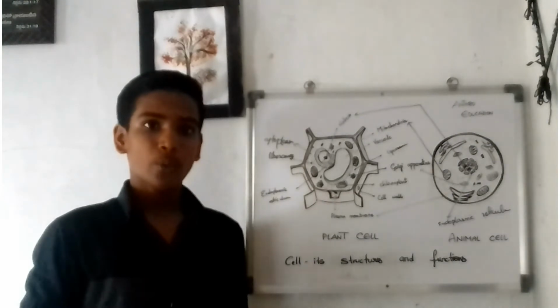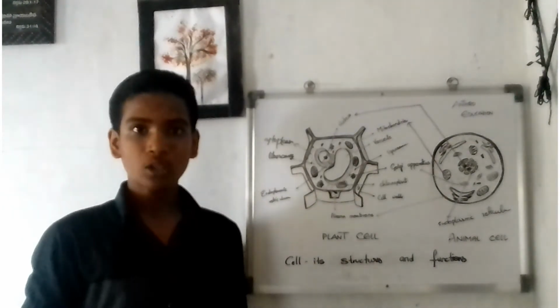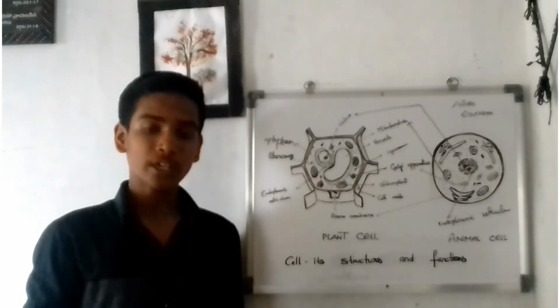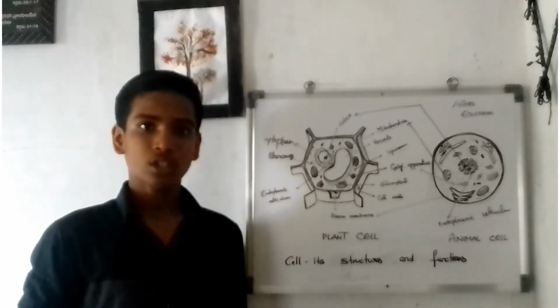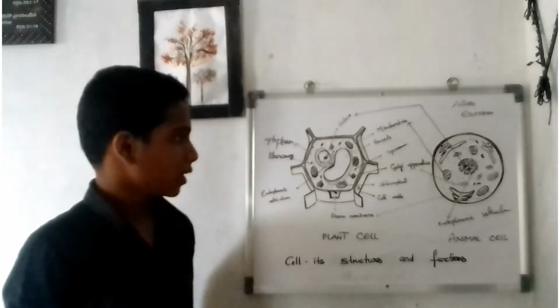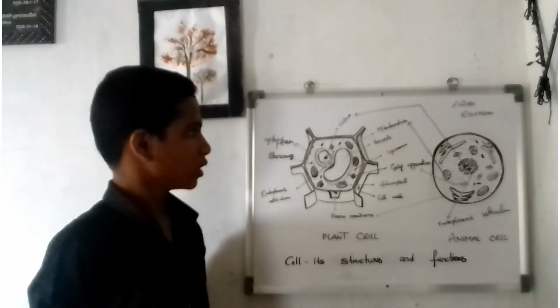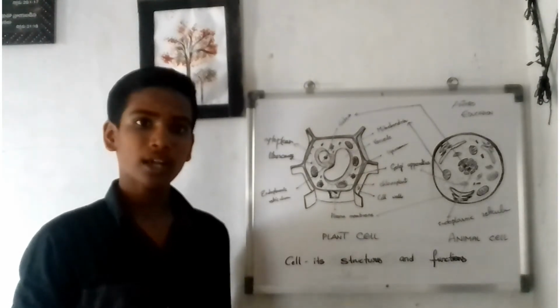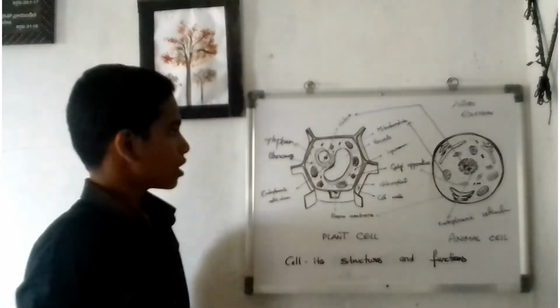In flowers we find not only green leaves, but also different colors in leaves and flowers, that is red color and green color. This happens through the chromoplasts in plastids, and these leucoplasts are colorless. This is about the plant cell.